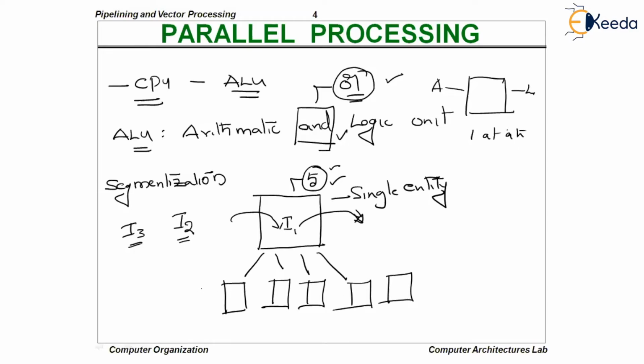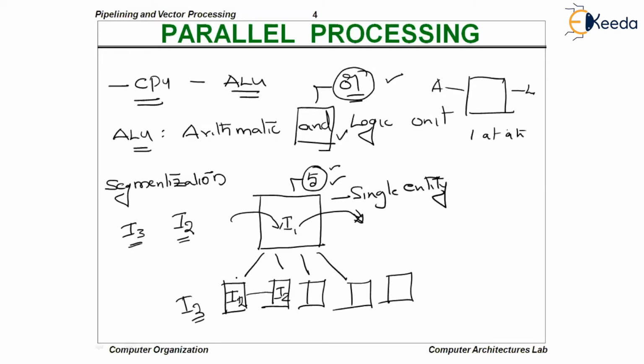Now, you can clearly see when instruction I1 enters into segment 1, I2 will have to wait. The moment I1 goes from segment 1 to segment 2, I2 can enter into segment 1. Now, I2 need not wait for 5 clock cycles because the CPU has been partitioned into 5 segments.